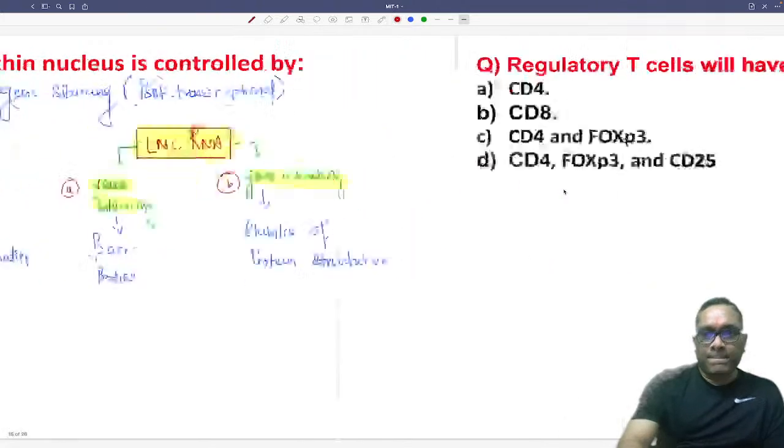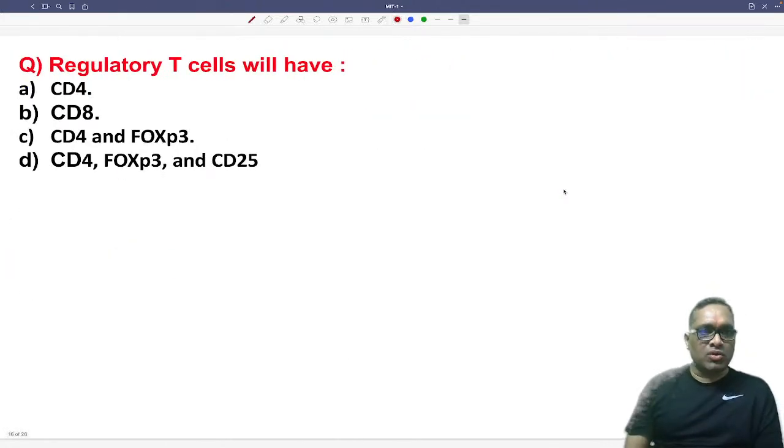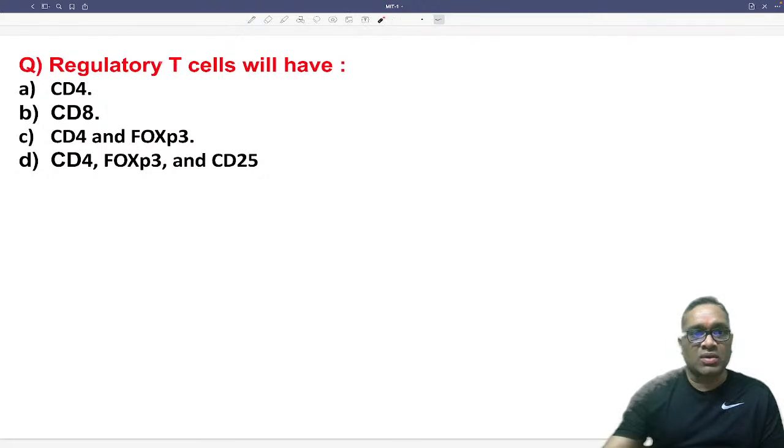Now coming to the next question, it's an immunology question. Regulatory T cell, which has been asked in the AIIMS exam, NEET exam, and DNB exam also. So now you tell me what should be the right answer. Regulatory T cells will have which receptor? CD4, CD8, CD4 and FOXP3, or all of these?